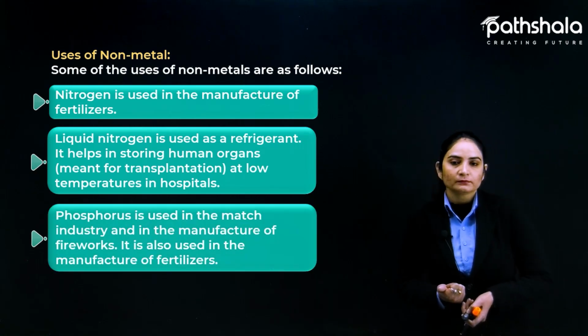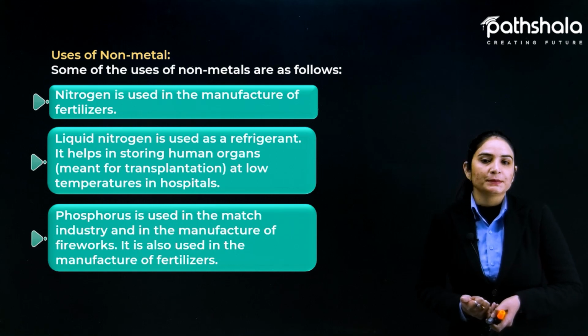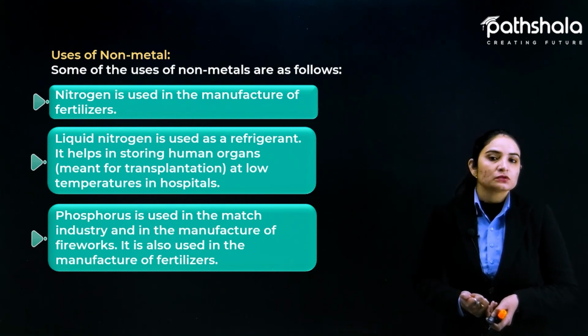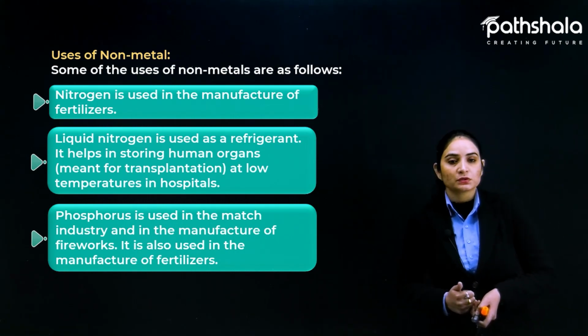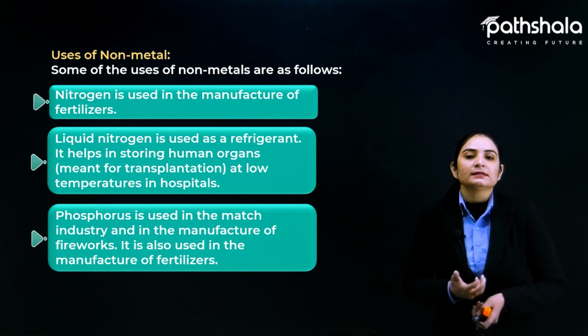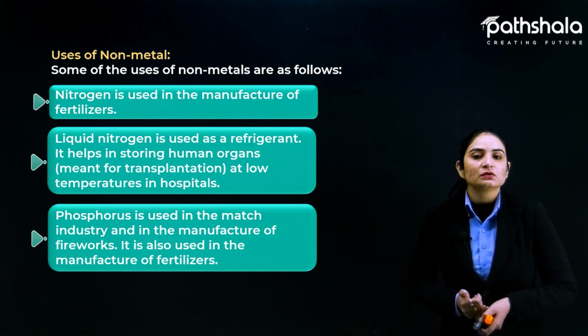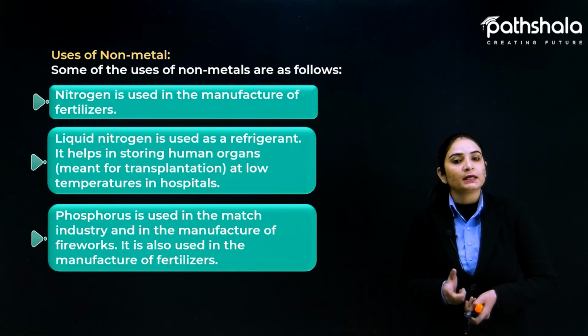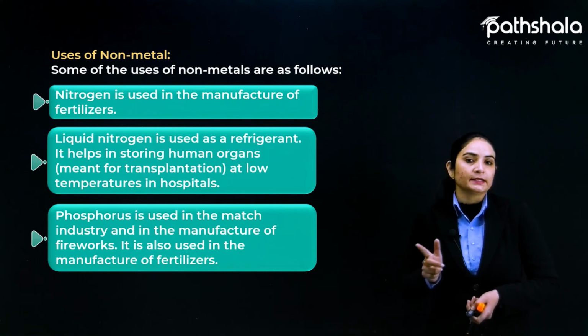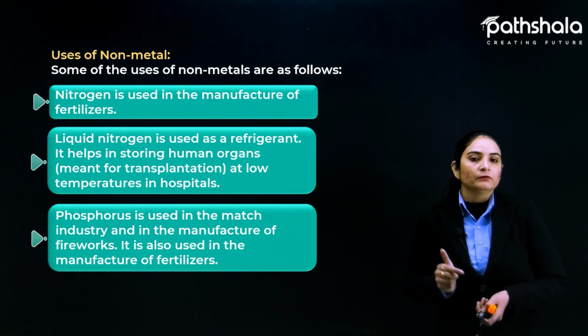Another one is phosphorus, which is used in the match industry and in the manufacture of fireworks. So phosphorus is a non-metal used in the match industry, for the matchsticks we use, and in the manufacture of fireworks. It is also used in the manufacture of fertilizers. NPK: nitrogen, phosphorus, and K is potassium. Potassium is a metal. So two non-metals and one metal.